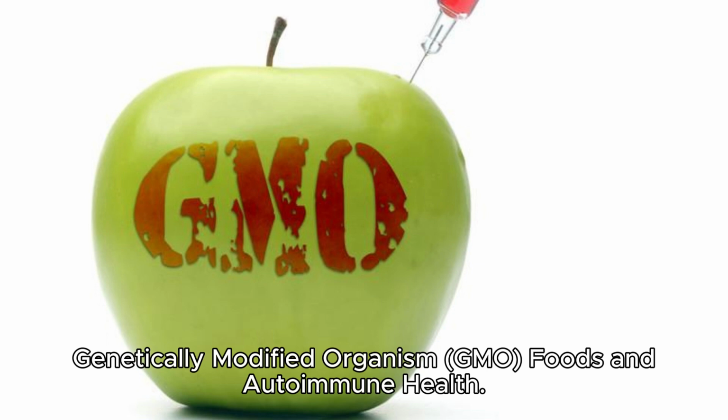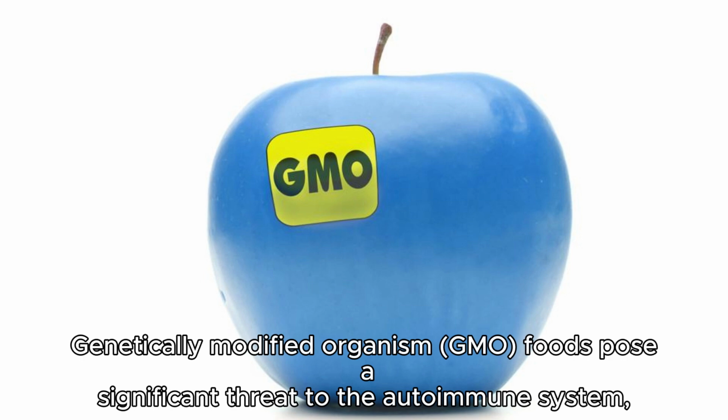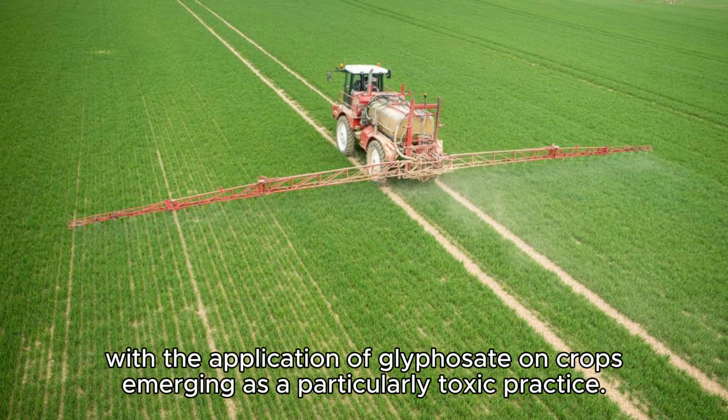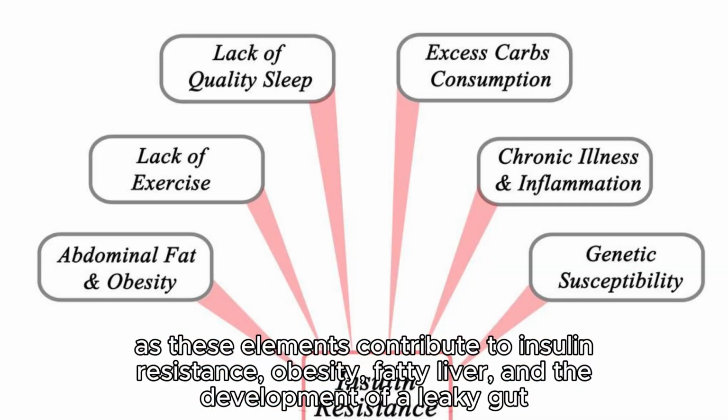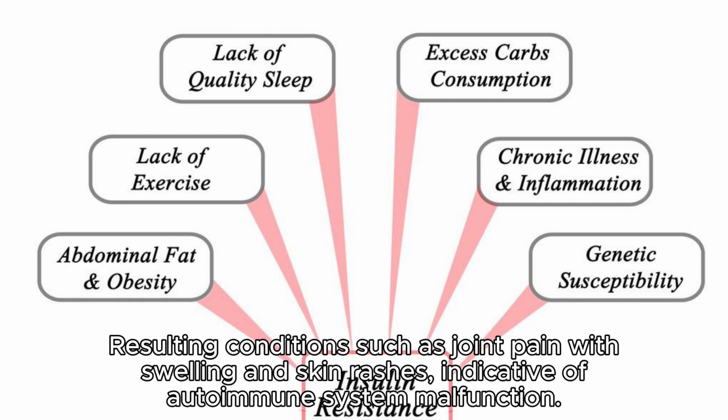Genetically modified organism, GMO, foods and autoimmune health. GMO foods pose a significant threat to the autoimmune system, with the application of glyphosate on crops emerging as a particularly toxic practice. It is imperative to avoid processed foods, including vegetable oil, sugar, juices, fast food, and the standard American diet, as these elements contribute to insulin resistance, obesity, fatty liver, and the development of a leaky gut, resulting in conditions such as joint pain with swelling and skin rashes, indicative of autoimmune system malfunction.